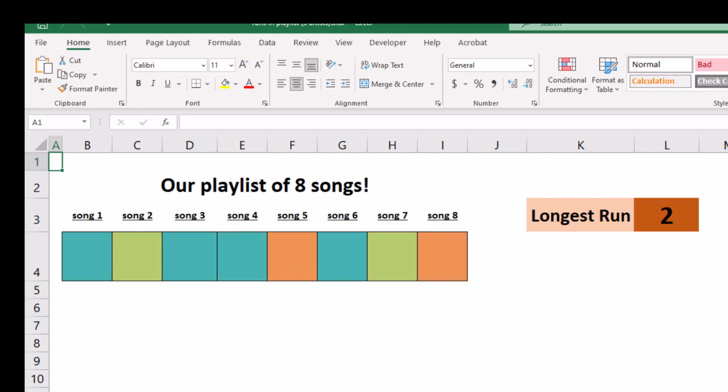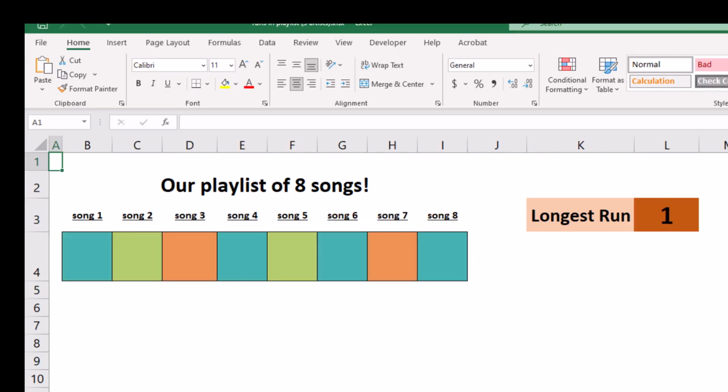Let's randomize again. Okay, here again, longest run was 2. The longest stretch we had with the same artist was 2. Song 3 and song 4 were both blue. Once again, longest run was 2. I'm trying to get one that's not 2. There we go. There's one where the longest run is 3. Song 6, 7, and 8 are all the same artist. That means that puppy dog has a run of 3, and that's the longest one we see here.